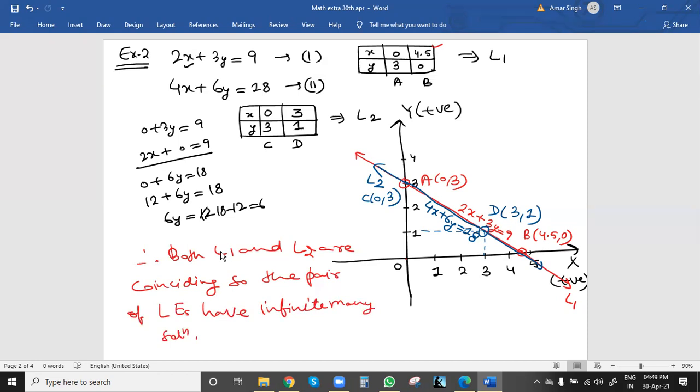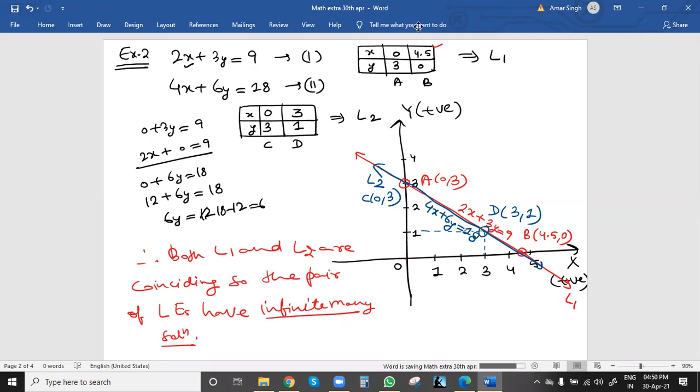You can take a snapshot of this solution. If the question asks you to draw the graph, or it is mentioned in the question, then you can draw the graph and show the lines are coinciding, which means infinitely many solutions. It will come under consistent, because consistent means either a unique solution, one solution, or many solutions. Or simply, from the solution point of view, we can write that it will have infinitely many solutions. That's it.